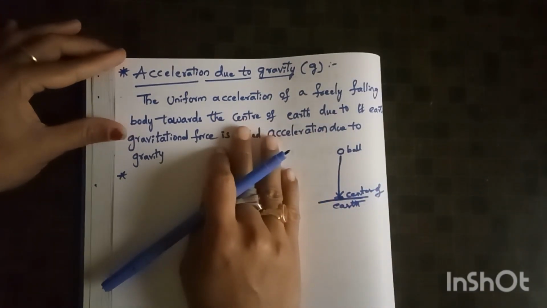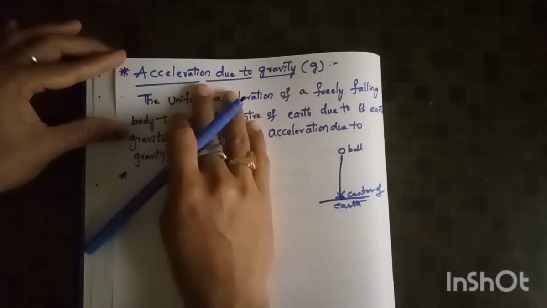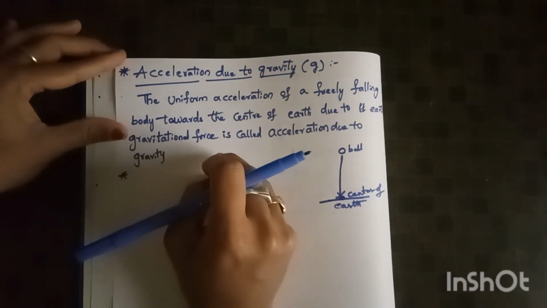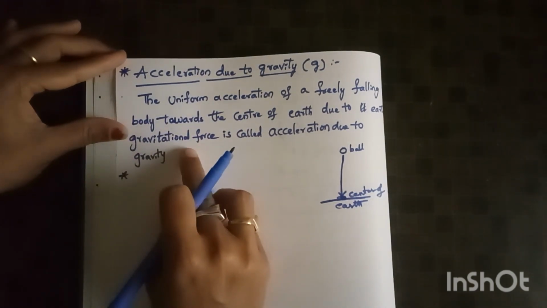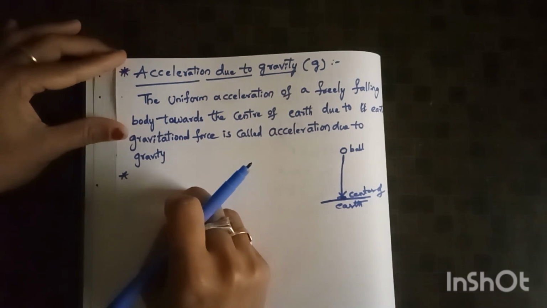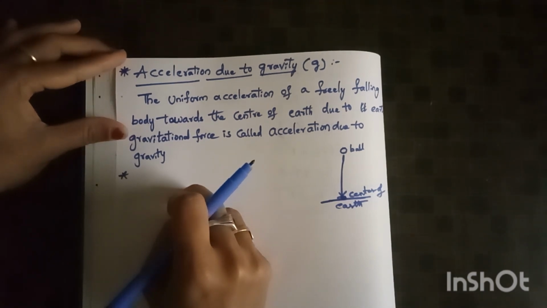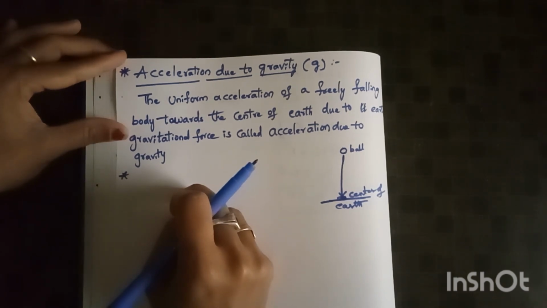First, before knowing about vertical motion, we have to know about the acceleration due to gravity. What is meant by acceleration due to gravity? Before that, you have to know the meaning of gravitational force. You have heard so many times that an apple falls from a tree. Why does the apple fall? No one is cutting the apple, but suddenly it falls from the tree, because of gravitational force.